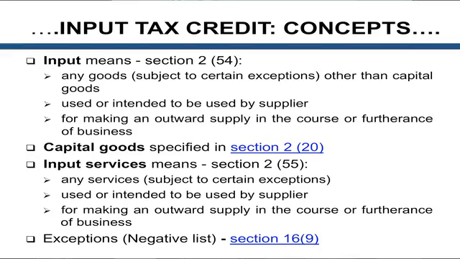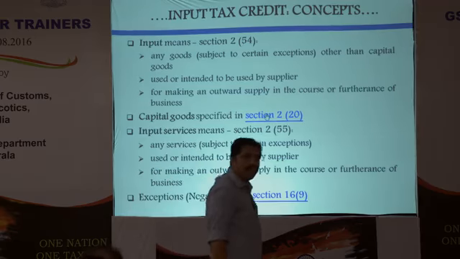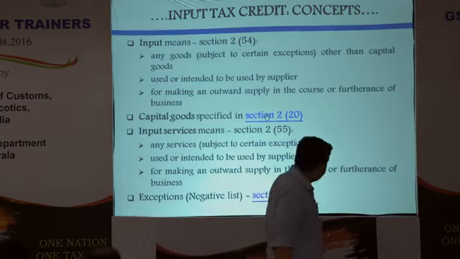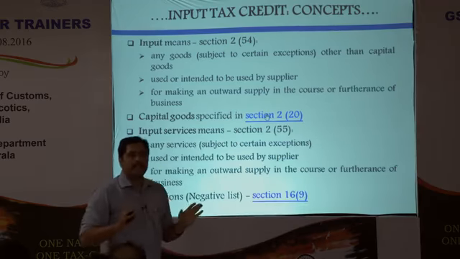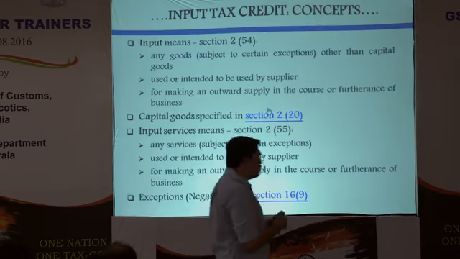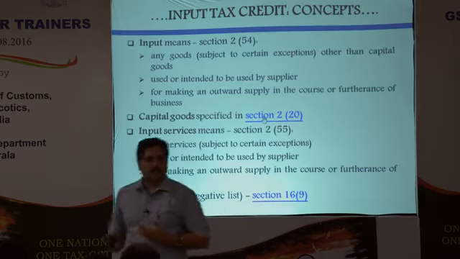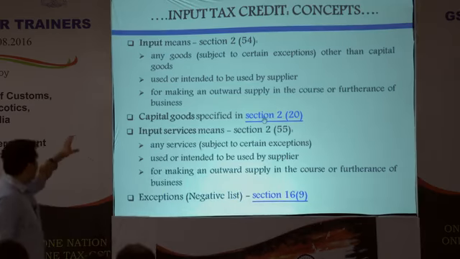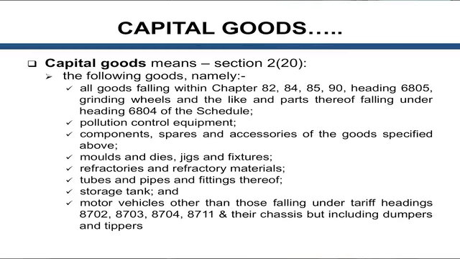Similarly, service is also very simple, any service. There will always be exceptions, which are provided in the negative list that has been specifically mentioned below. Other than that, any service provided to a person, used or intended to be used by the supplier for provision of outward supply in the course or furtherance of business. It's very simple here. Input tax, inputs and input services, you don't have any doubt. Capital goods is defined very clearly here, and I think you will be explained. I'm not sure whether it has been done.